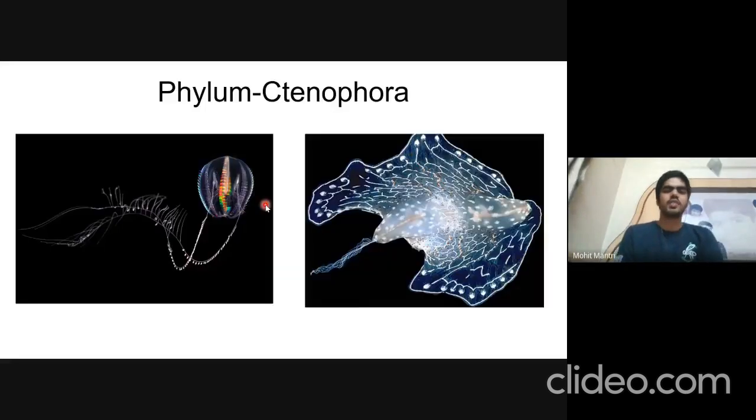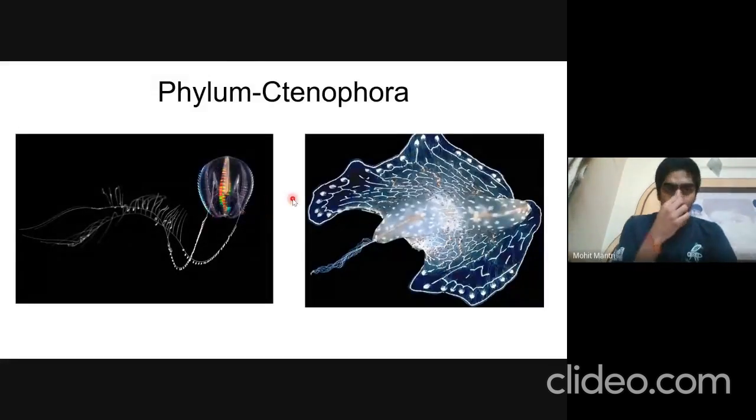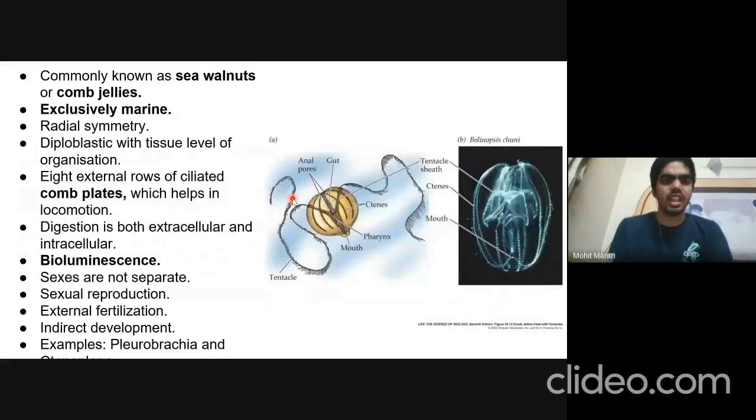So the next phylum is phylum Ctenophora. This is Pleurobrachia, and this is Ctenoplana, and these are beautiful organisms, and they have the property of bioluminescence. Ctenophora are also known as sea walnuts or comb jellies, and these are exclusively marine. No freshwater Ctenophora is present. They show radial symmetry, and they are diploblastic with tissue level of organization. They have 8 external rows of ciliated comb plates which help in locomotion.